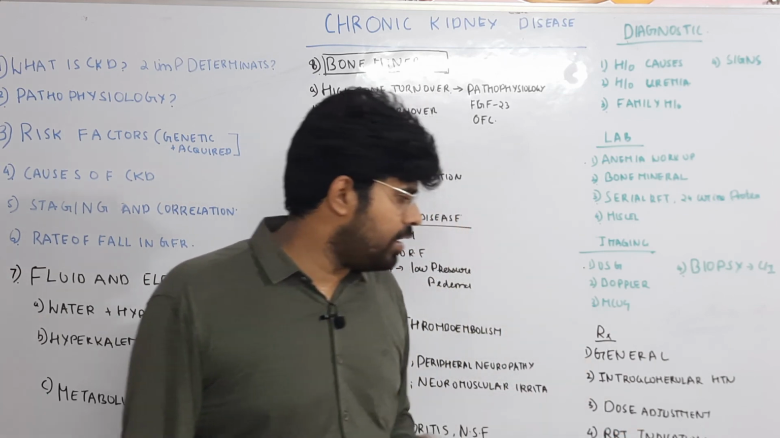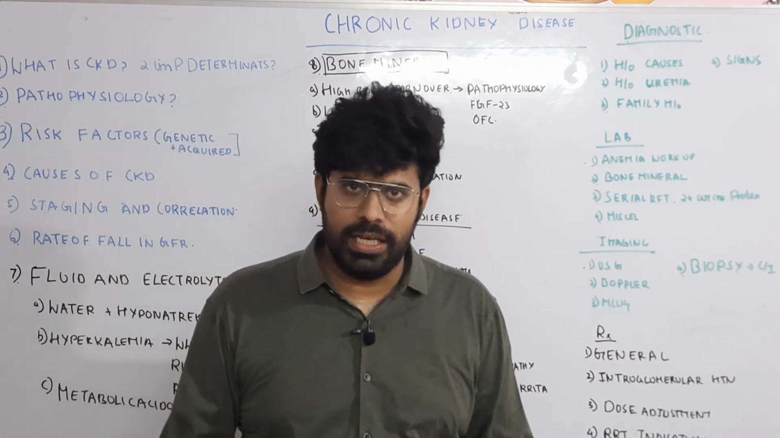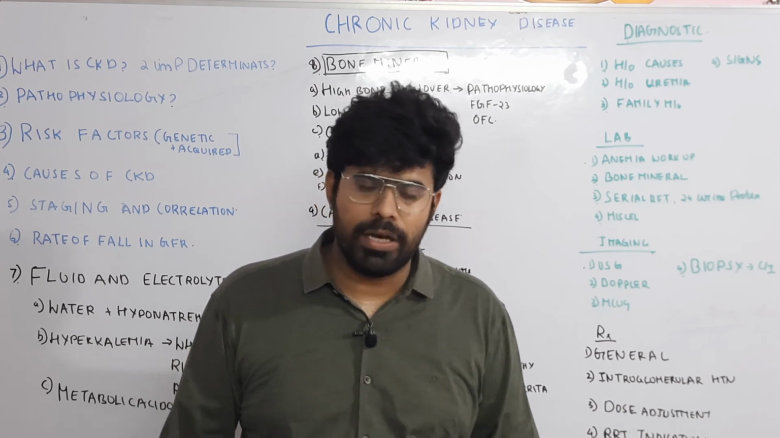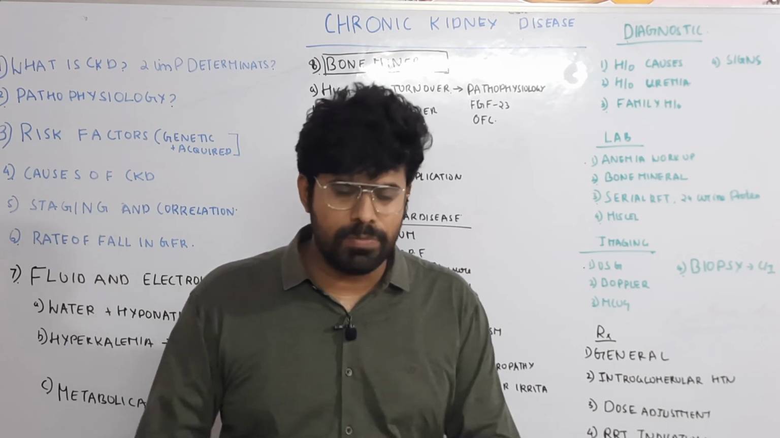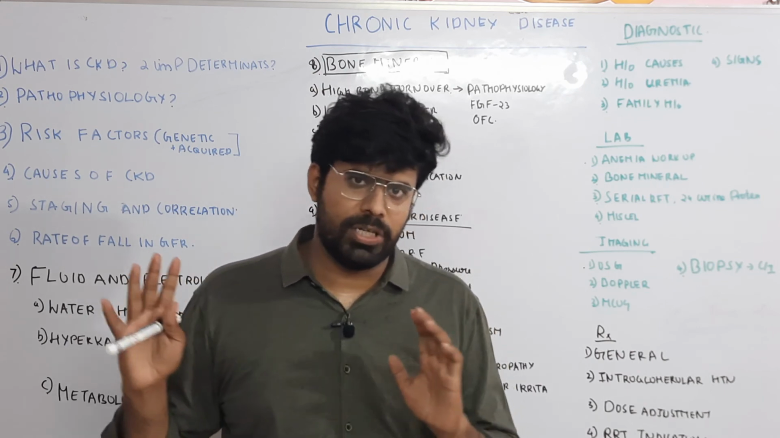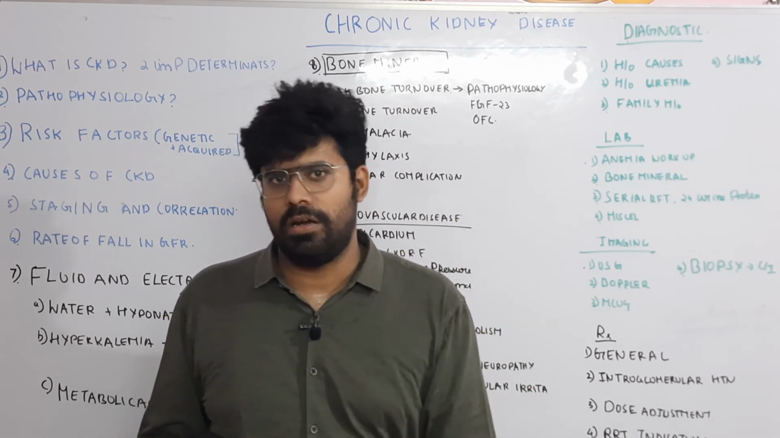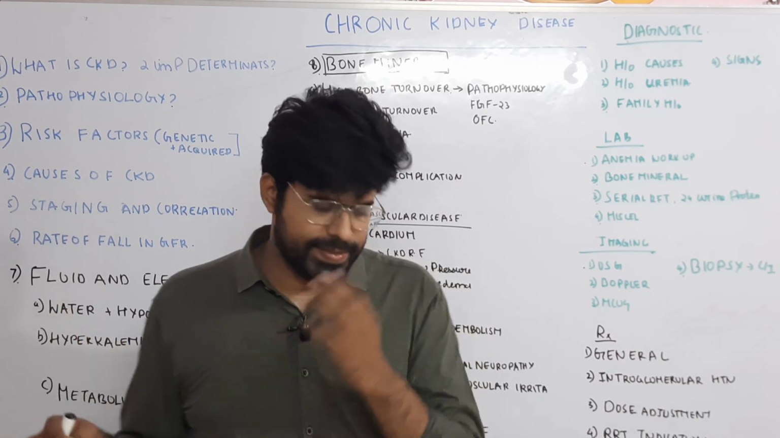Then indication for renal replacement therapy. When will you go for dialysis? If a patient of CKD has refractory hyperkalemia, refractory metabolic acidosis, or any symptoms of uremia, you have to take the patient for dialysis. By the term refractory, we mean they are not amenable to treatment with any drugs. You have to take the patient for dialysis.